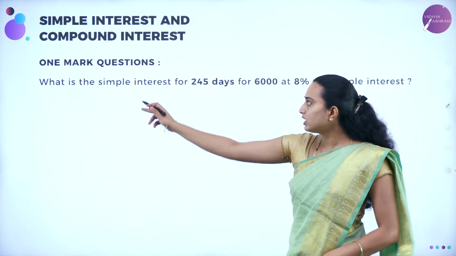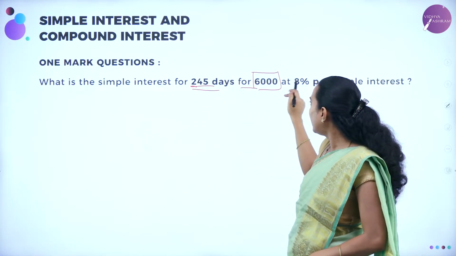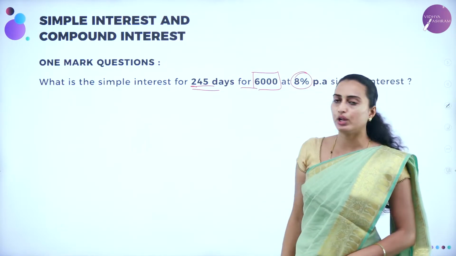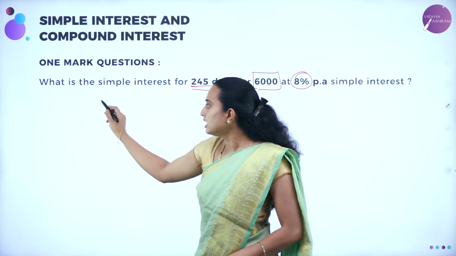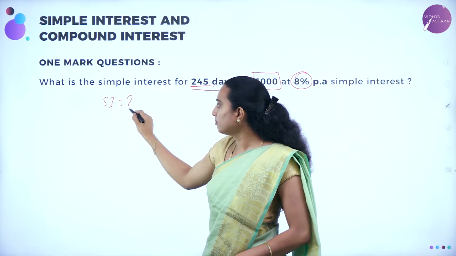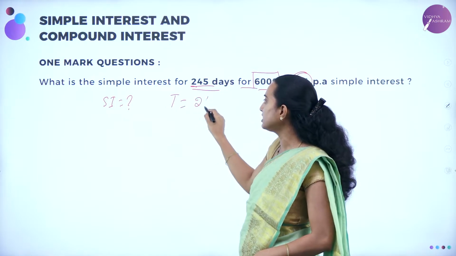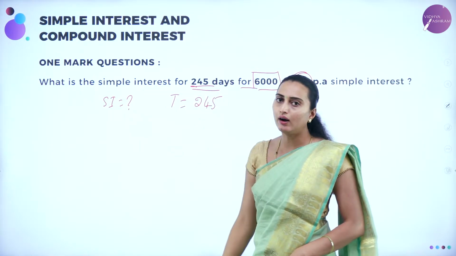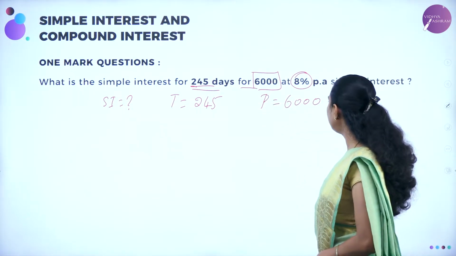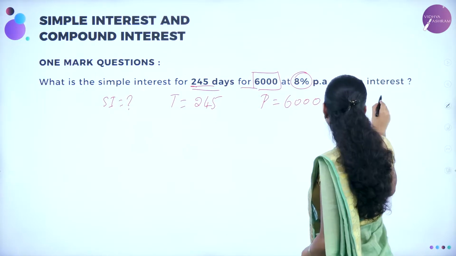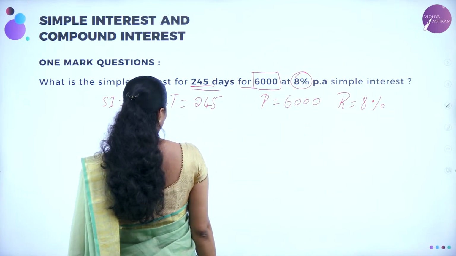What they have given: what is the simple interest for 245 days for 6,000 at 8% per annum of simple interest? Now what they have asked here is the simple interest. Simple interest means SI = question mark. Now 245 days is going to be T. Let me calculate 245 days later. Let me convert it into a year. And then we have principal amount equal to 6,000 and 8% as the rate of interest. Yes, rate of interest is equal to 8%.